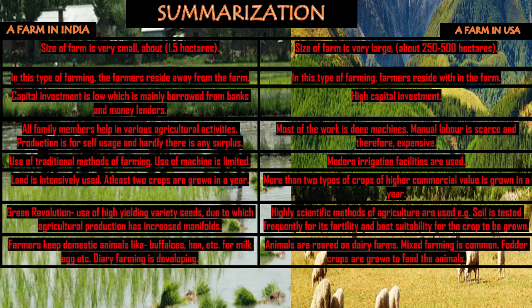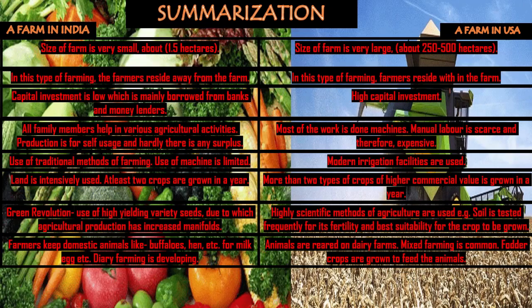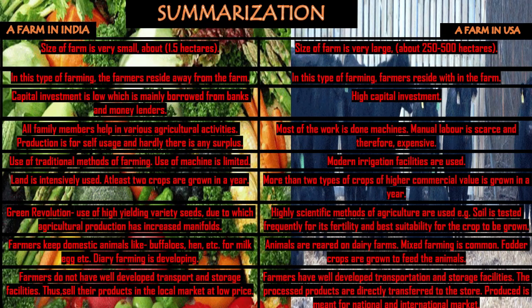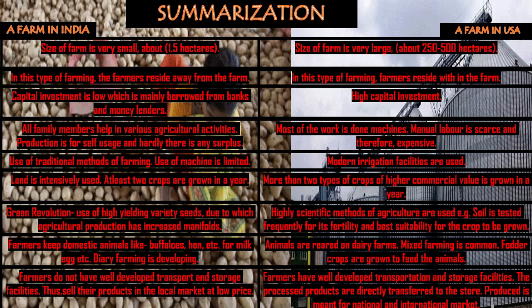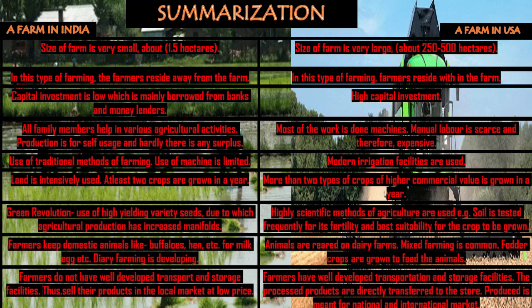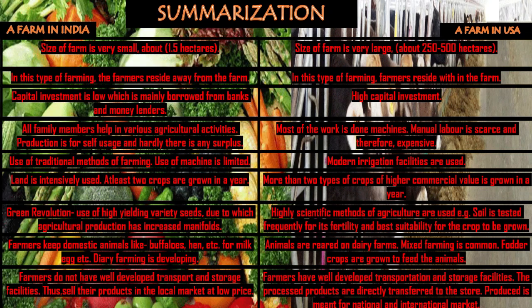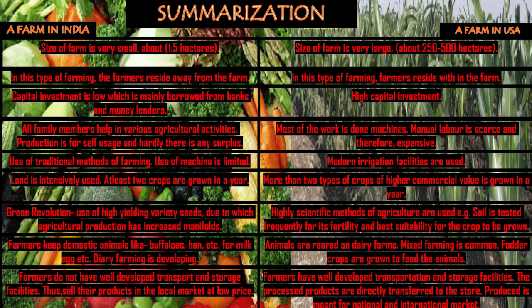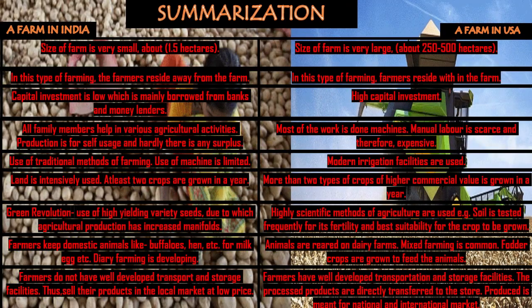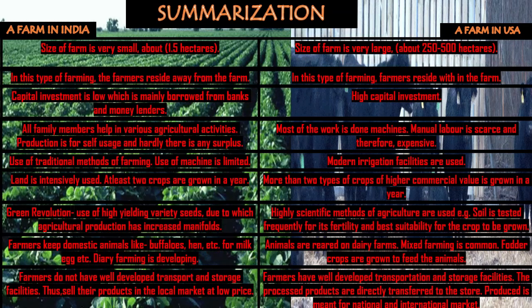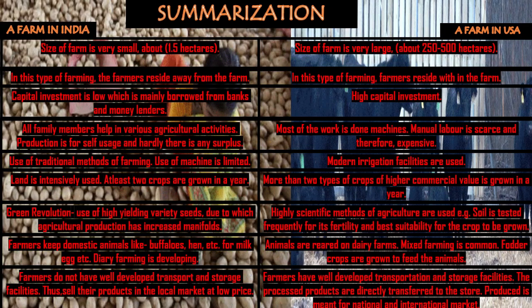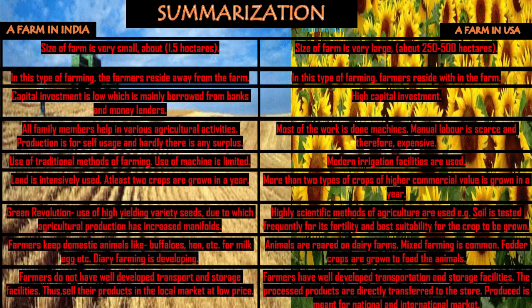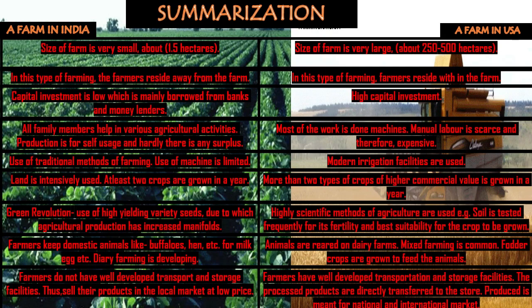Coming to the transport and storage facilities, here we will see that in India, farmers do not have developed transport and storage facilities. Thus, they are forced to sell their products in the local market at a very low price. Whereas in USA, the farmers have well developed transportation and storage facilities, and the processed products are directly transferred to the store. So they are not forced to sell the production at a lower price. Rather, they sell the production at a very high price, and these are sold in the national and international market where there is great demand for these commercial crops.